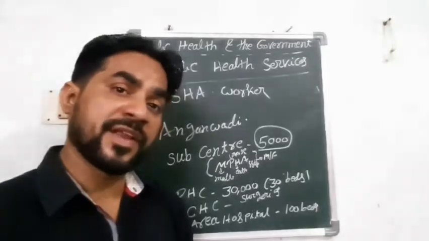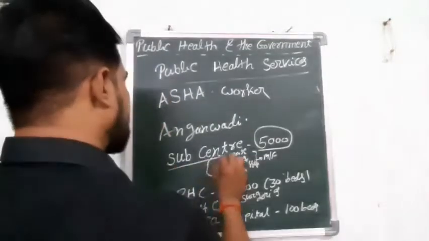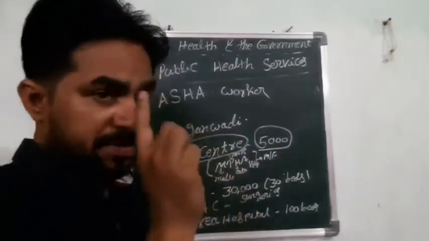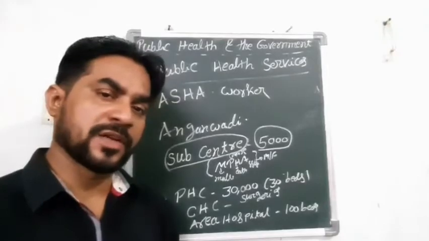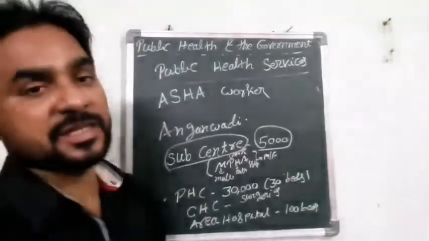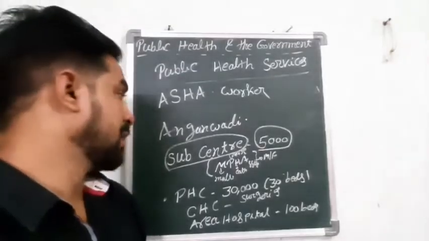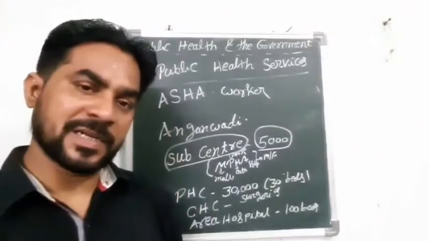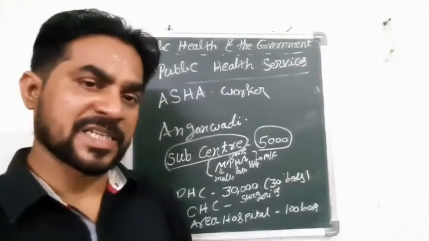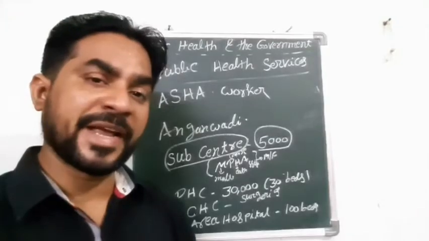So for every 5,000 population, one sub-center is available in India. For every 5,000 population, there is one sub-center hospital, otherwise called a sub-center primary health center. Here in the sub-center hospital, there is one MPHA.